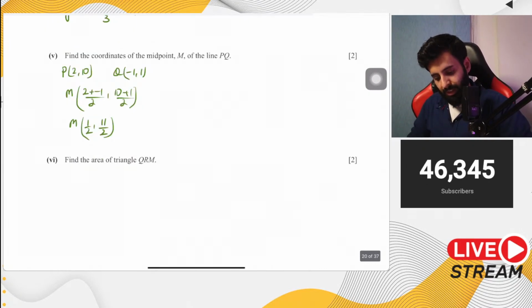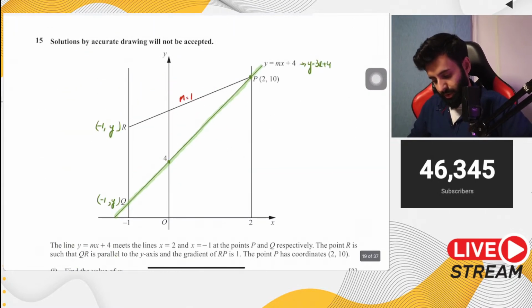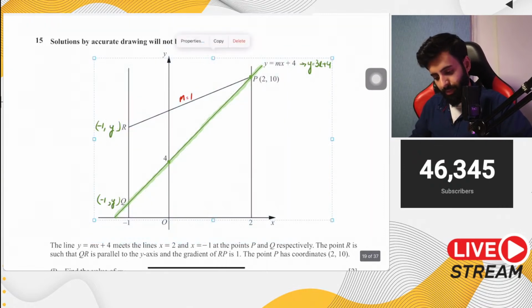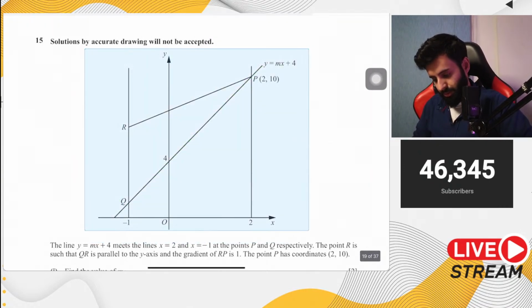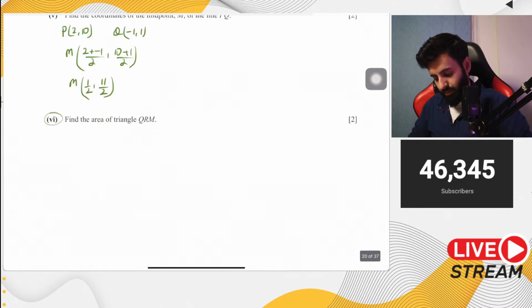Then it says find the area of QRM. So this is actually the reason why I wanted to do this question. Okay, how do we find the area of QRM? So here's what I'm going to do. I'm going to clean this up for a minute. Copy this. And here it is.